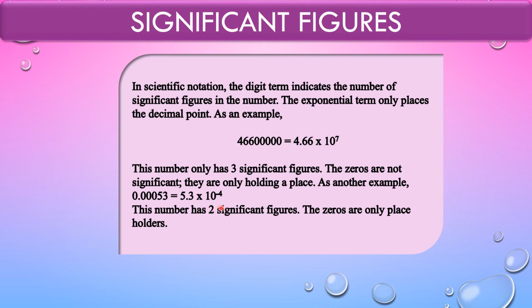Similarly, if this is the example, then the scientific notation is 5.3 into 10 raised to minus 4. So again, the zero before the number and the zero after the number have no value.